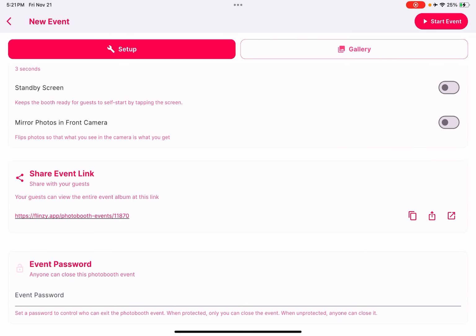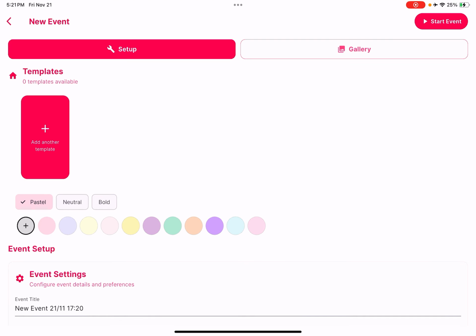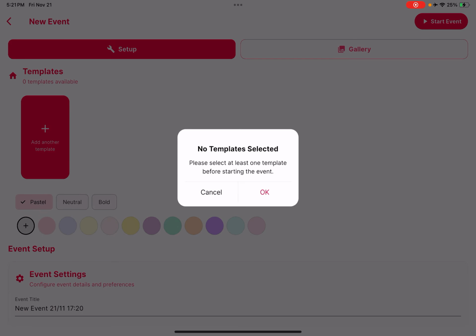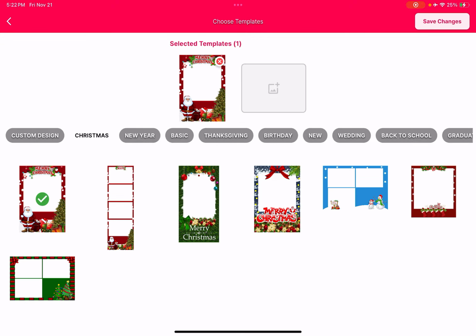So let me actually go one by one. I'm gonna start with the template, because I can't start an event without selecting a template. It shows that you must select at least one template in order to begin an event. So I'm gonna select a template first. Just for testing purposes, I'm just gonna select one, and you just need to click on Save Changes.